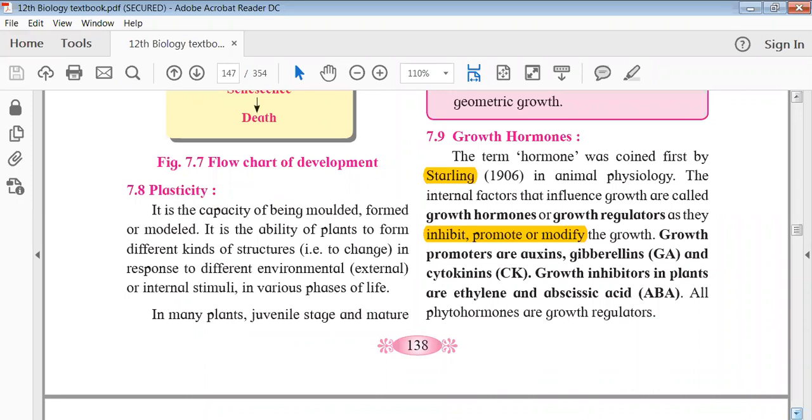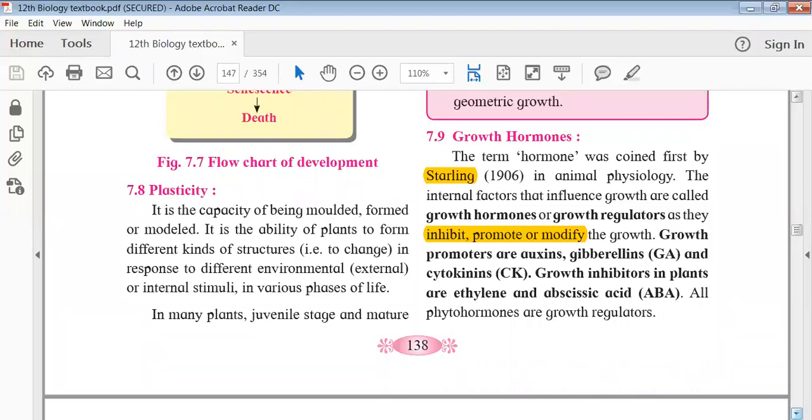So this is why hormones are important, because they can control the growth of a particular part of the plant. How? Because they can inhibit, they can promote, or they can modify. That's why they are called growth hormones or growth regulators. When we talk about plants, there are multiple growth hormones present. Few which promote the growth, few which inhibit the growth.